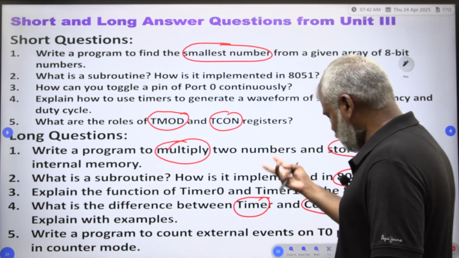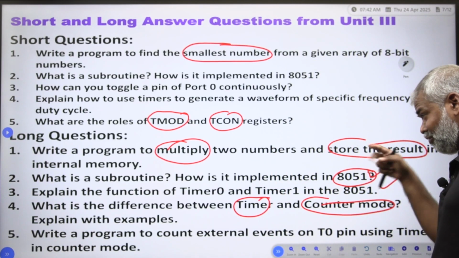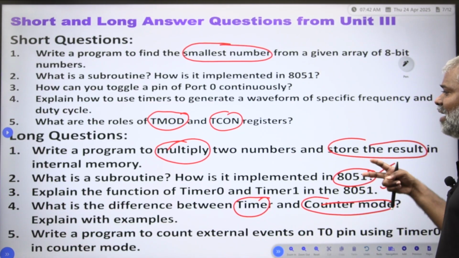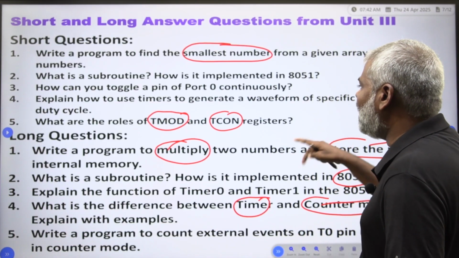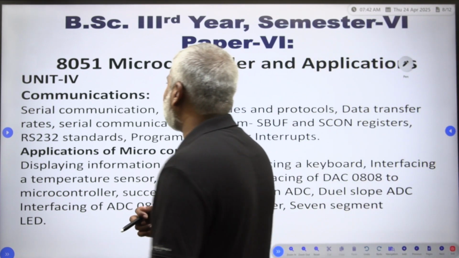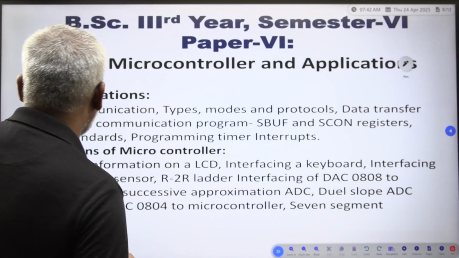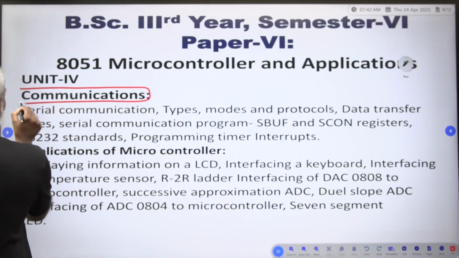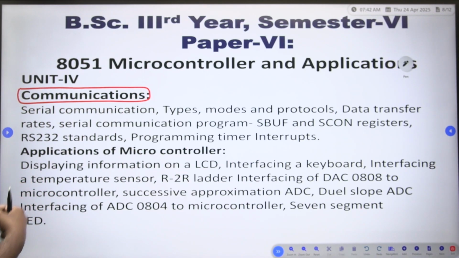So, from this you have to learn two questions from the first part and two questions from the second part. This is the third unit. Now, you are able to see the fourth unit under microcontroller and application. This is the application unit. Fourth unit is the application unit. What is that unit? Communications.